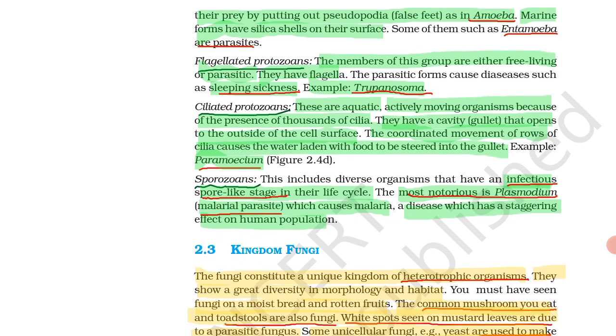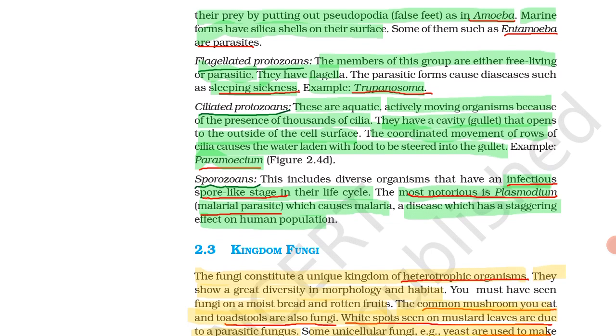Trypanosoma causes a disease called sleeping sickness in human beings, and the example is trypanosoma.